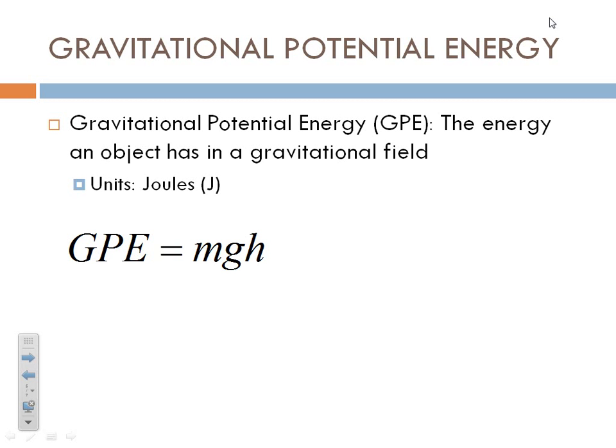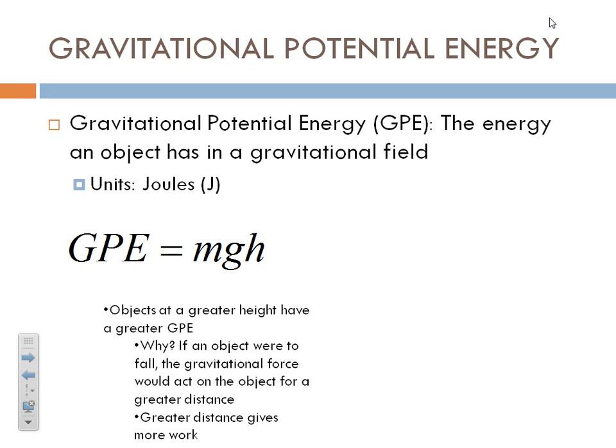So what do we notice about these things? So what is gravitational energy? Well, objects that are higher up off of the Earth have a greater gravitational potential energy. So why is this? If we were to let an object fall from a greater height, the gravitational force would get to act on the object for a greater distance. So that force times distance, that's work. And that's what we mean by potential: energy is the potential to do work.